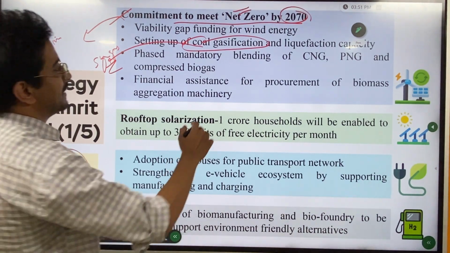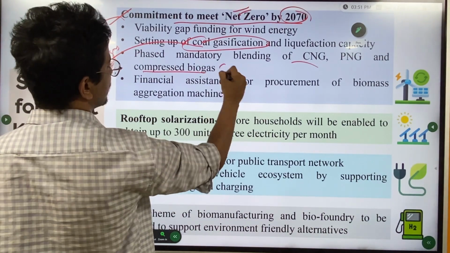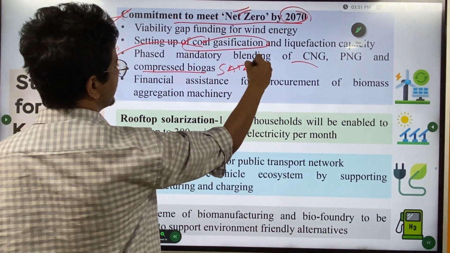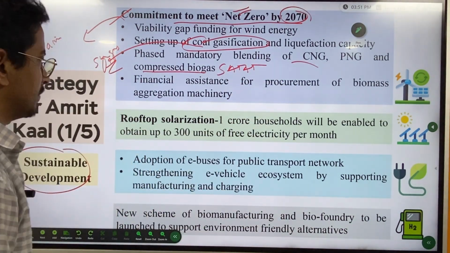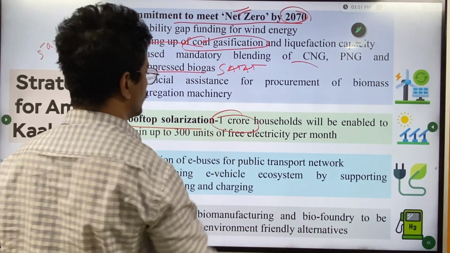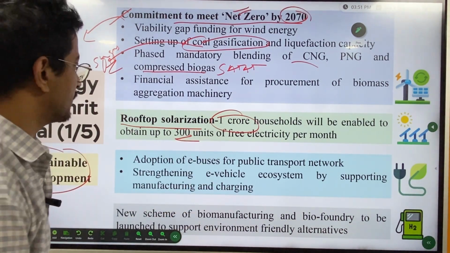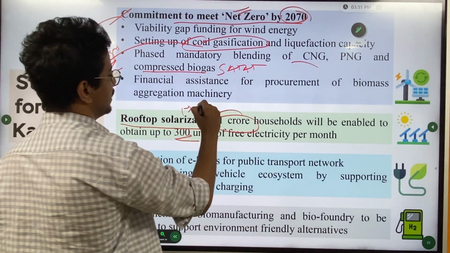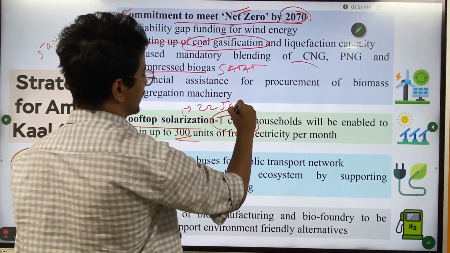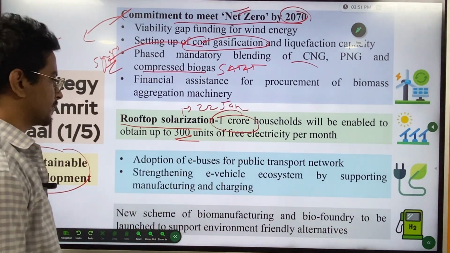Then phased mandatory blending of CNG, PNG and compressed biogas. This comes under a scheme called SATAT. Then rooftop solarization. 1 crore households will be enabled to obtain 300 units of free electricity per month. This was announced recently on 22nd January by the Honorable Prime Minister.